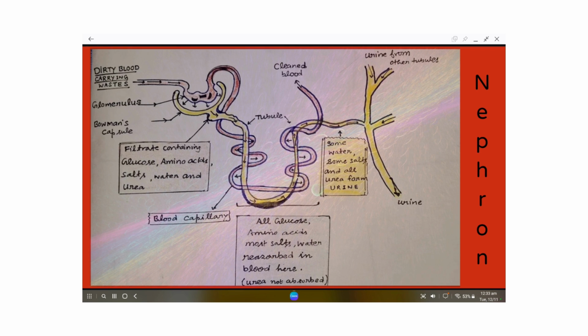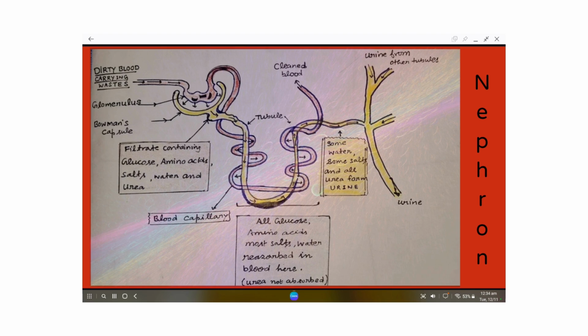Then here inside the tubule, once again the useful material is reabsorbed, and the waste material, that is the urine, remains in the tubule. This tube-like structure is known as the collecting duct of the kidney.